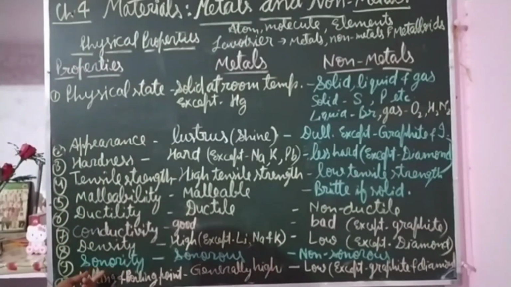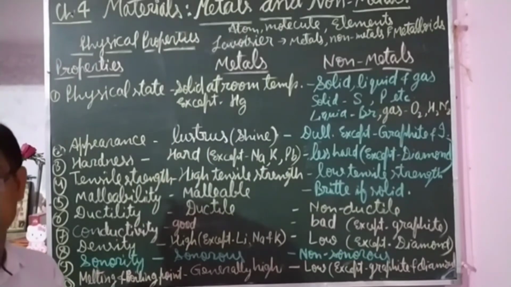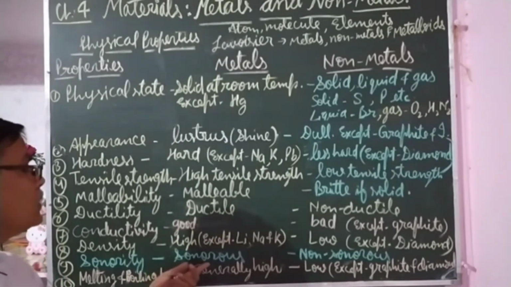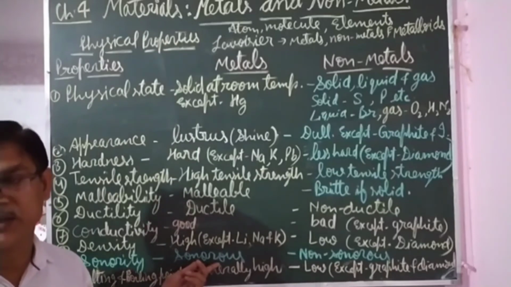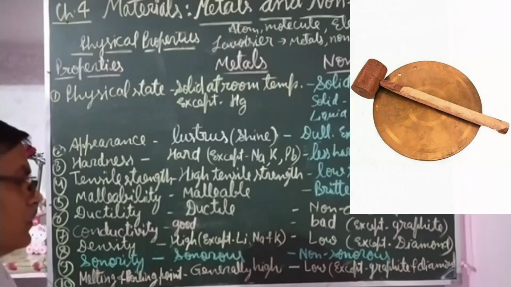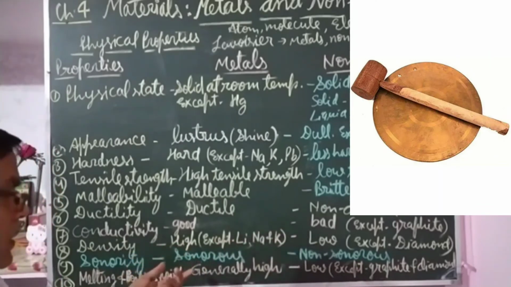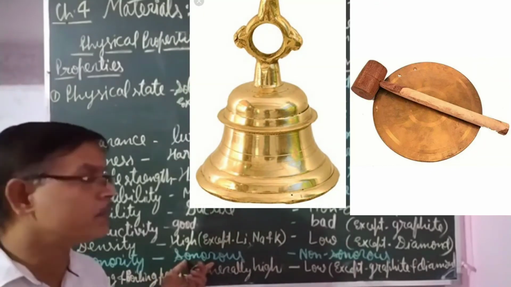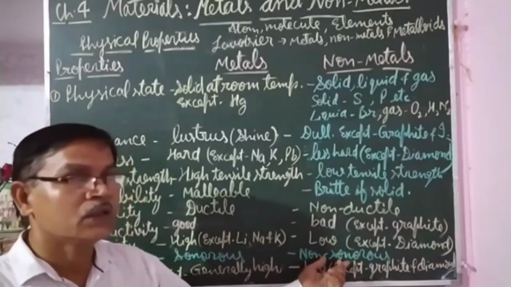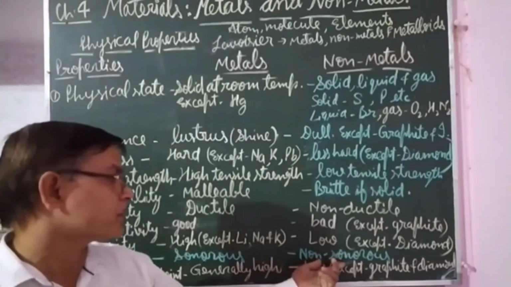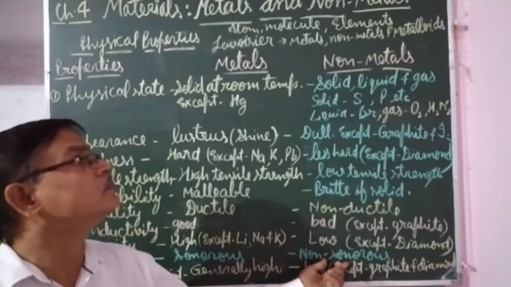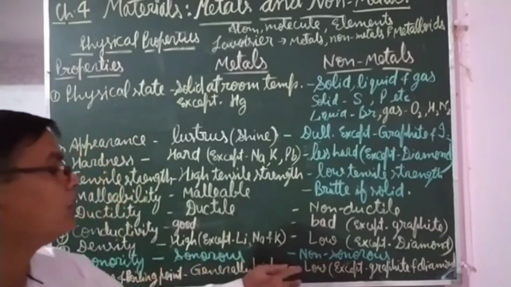The next property is sonority. Sonority is the property of a metal by which it produces a ringing sound when struck with a hard substance. So metals are sonorous, they produce a ringing sound. At your school also, when your metal bell is struck with a hammer, it produces a ringing sound. That's why a bell is made up of metals, not non-metals, because non-metals are non-sonorous, they do not produce a ringing sound, so they are not used for making bells, etc.